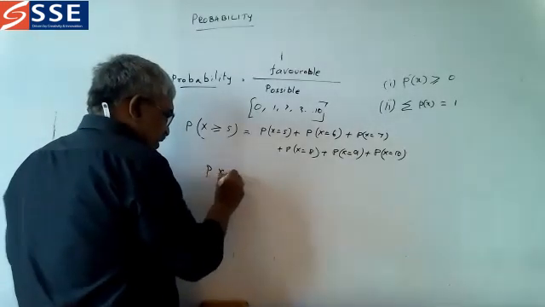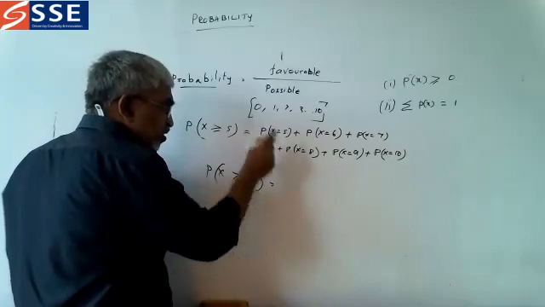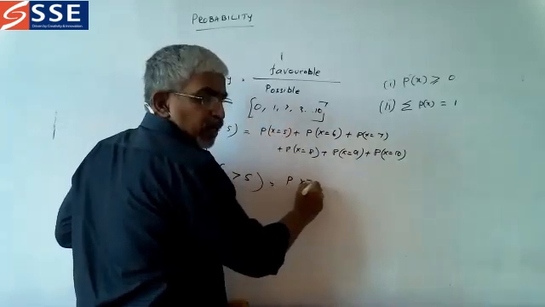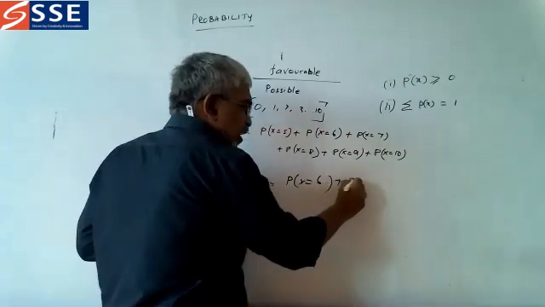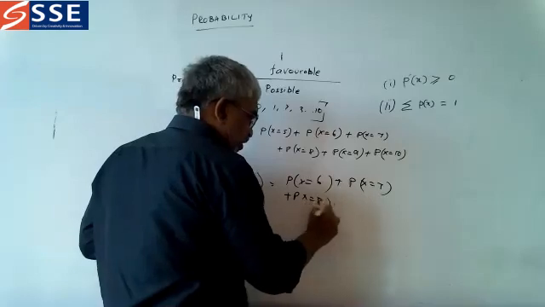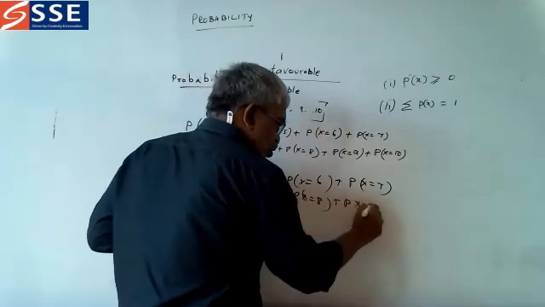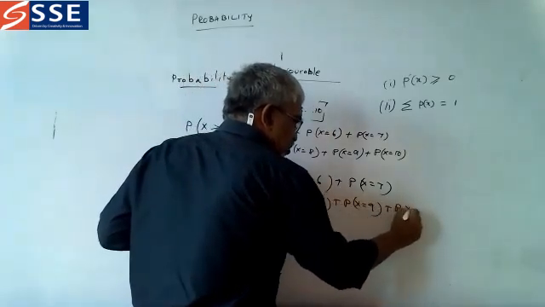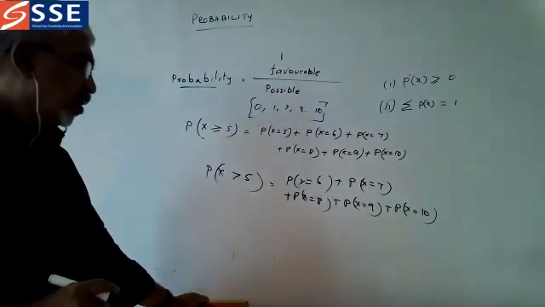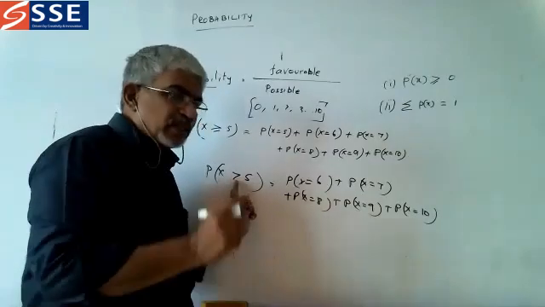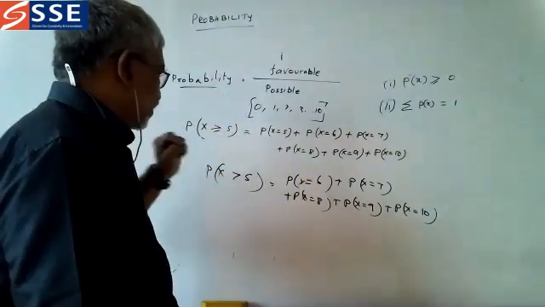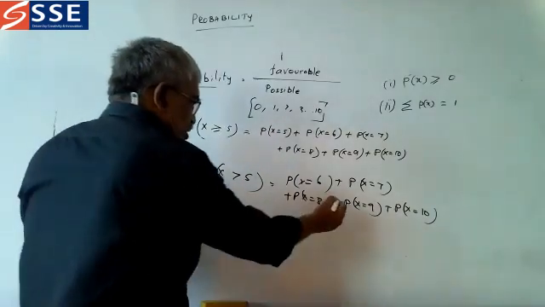Now P of x greater than 5. It won't take this one. It starts from P of x is equal to 6 plus P of x is equal to 7 plus P of x is equal to 8 plus P of x is equal to 9 plus P of x is equal to 10. So it starts from this. Greater than means we are leaving that particular number. Next number onwards we will start.